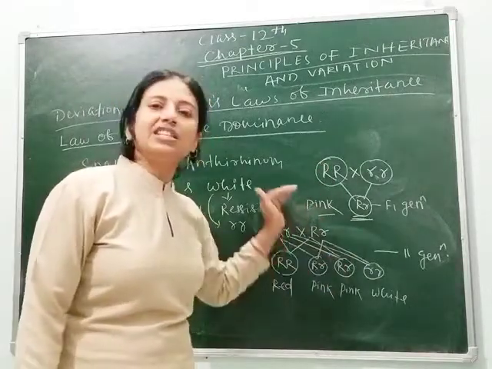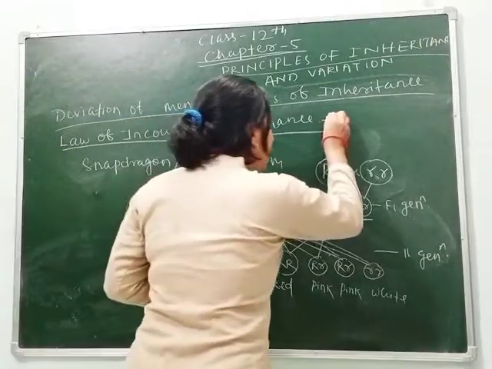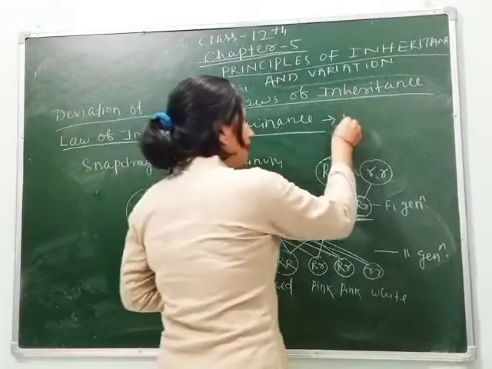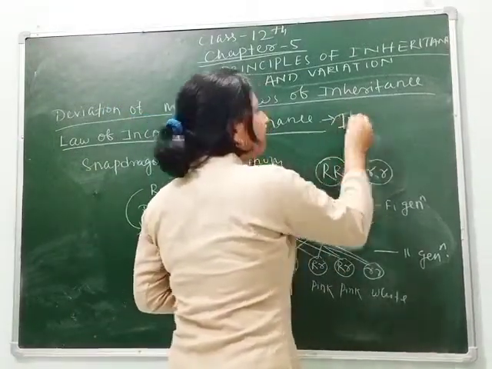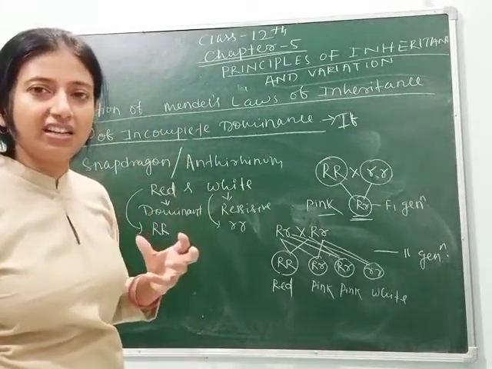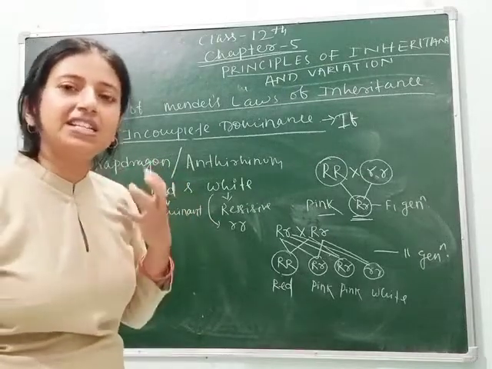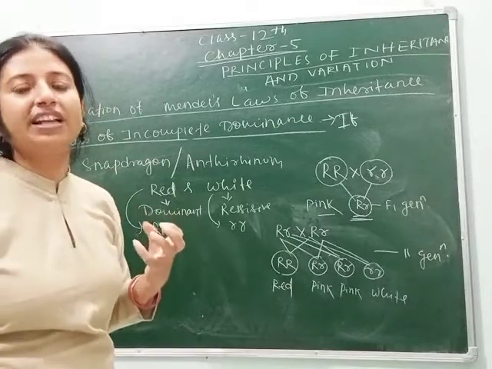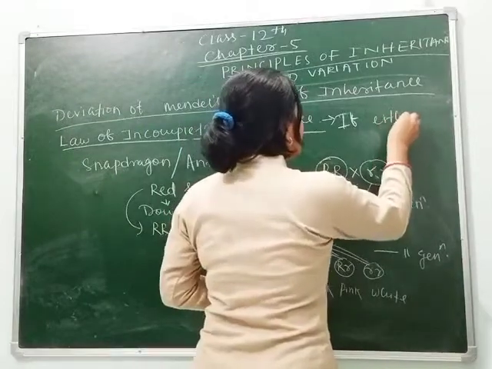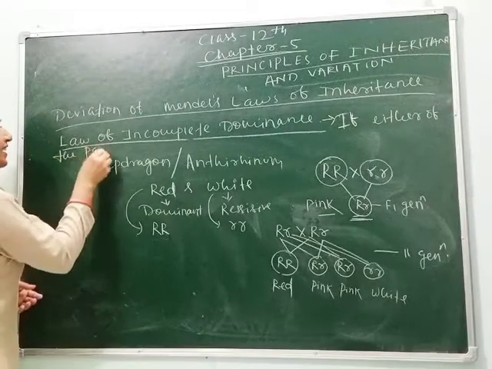So after this cross, this law is given as law of incomplete dominance, and we can define it as: if either of the parental characters is not expressed in the F1 generation, it is called law of incomplete dominance.